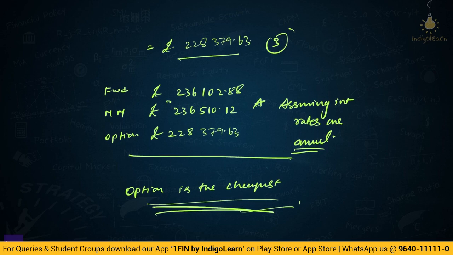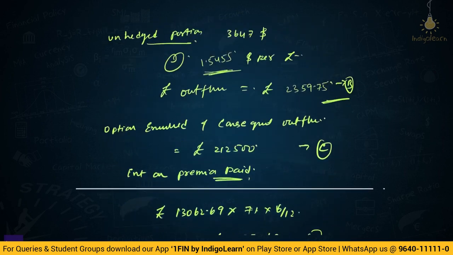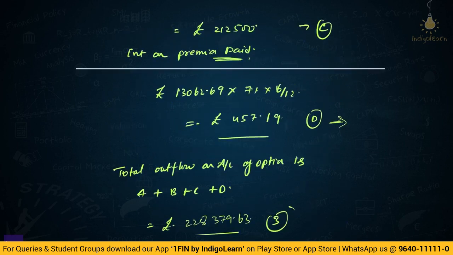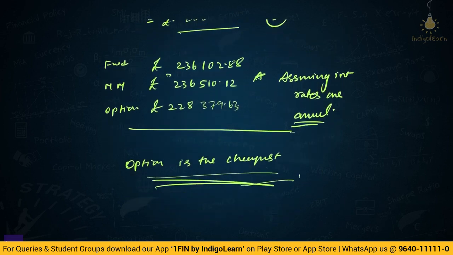So be careful when you're solving problems like this. When you're trying to be fast, when you're trying to be quick, when you're running short of time, you shouldn't make mistakes. All of us are prone to mistakes, okay? We should try and avoid them, okay? Now, there are some more problems like this in the study material. I'm not solving each and every one of them. You can go through them and solve them. We will also add them as part of our illustrations, okay? Fair enough. Now, let's go to the next problem.